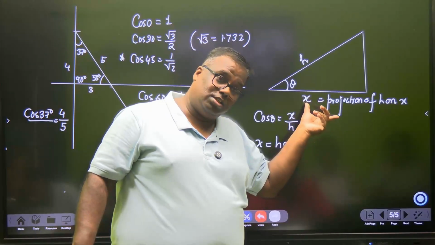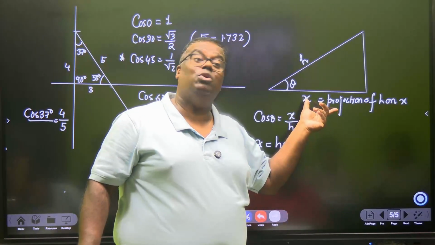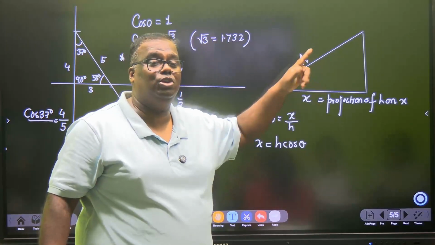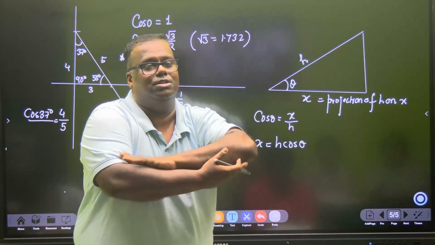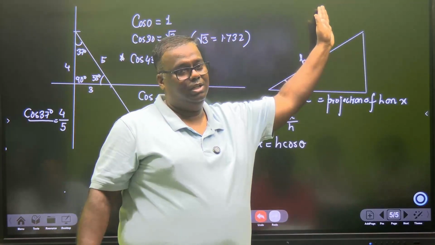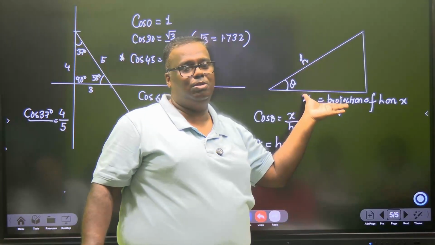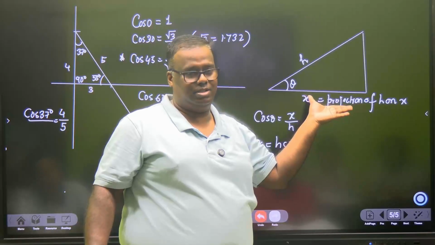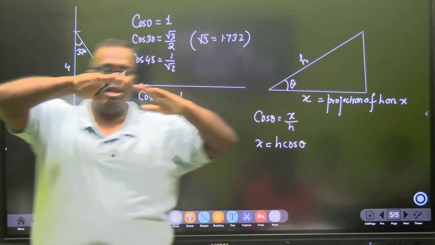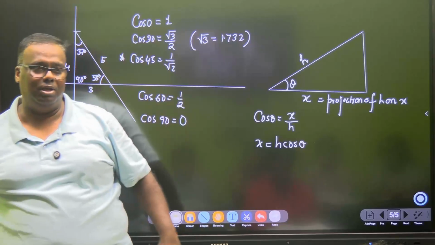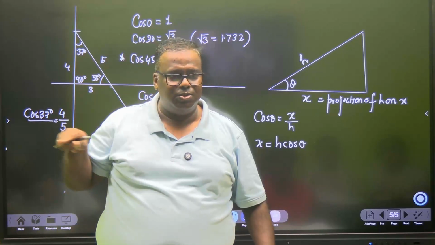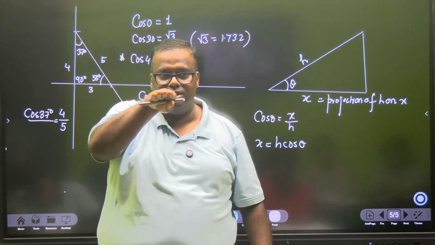This is H cos theta also. So what is X? X is the projection of the hypotenuse on the base. If seen from top, the projection of the hypotenuse on the base is X. Are you understanding? If you see, the Himalayas are like this. If you are on top, can you see the Himalayas like this? No, that we can see only when we have seen from the front side.